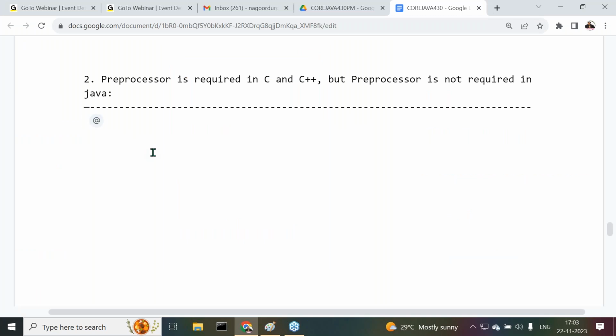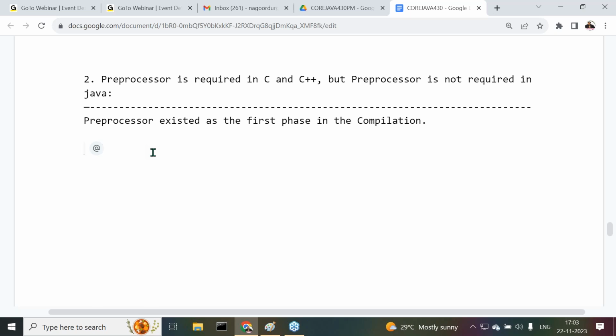The preprocessor exists as the first phase in the compilation.